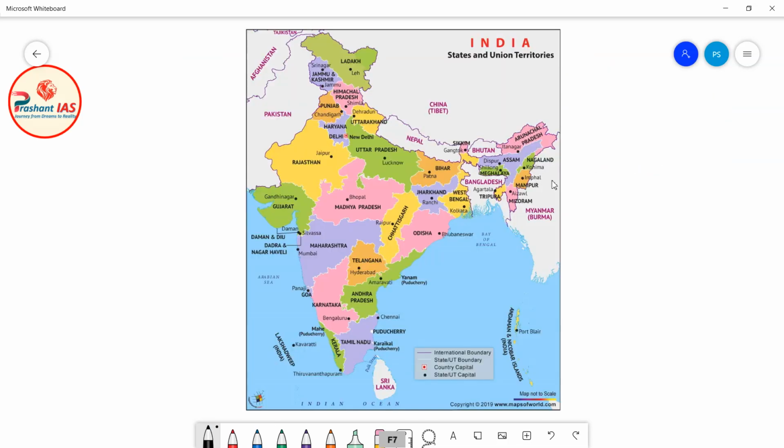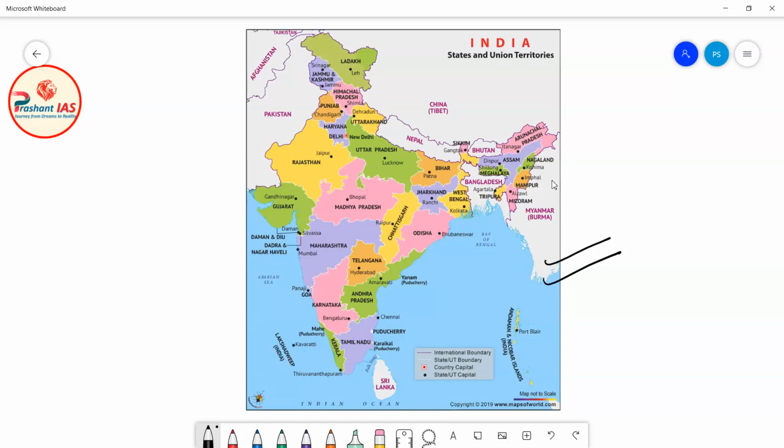So friends, here on the screen you can see the map of India. This is the map of our country India. You can see it clearly on the screen, and in different colors different states are shown.